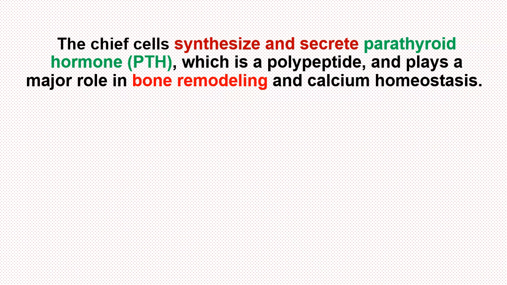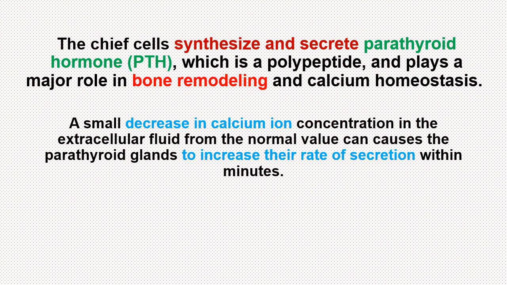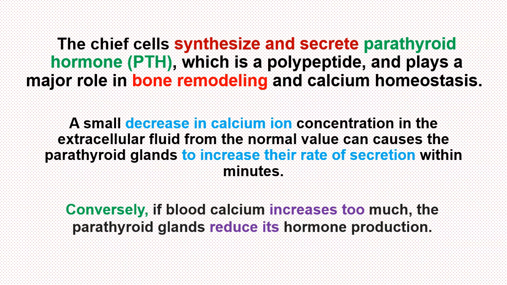The chief cells synthesize and secrete parathyroid hormone, which is a polypeptide, and it plays a major role in bone remodeling and calcium homeostasis. A small decrease in calcium ion concentration in the extracellular fluid from the normal value can cause the parathyroid glands to increase their rate of secretion within minutes. Conversely, if blood calcium increases too much, the parathyroid glands reduce hormone production.